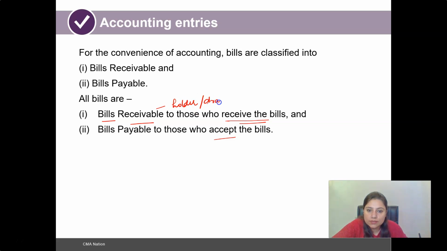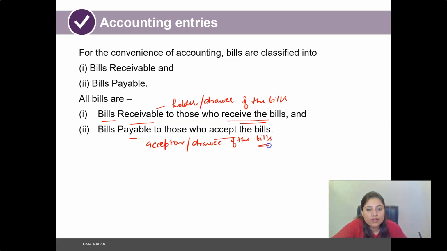So basically, bills receivable to the holder or the drawer of the bills, and bills payable would be to the acceptors or drawee of the bills.